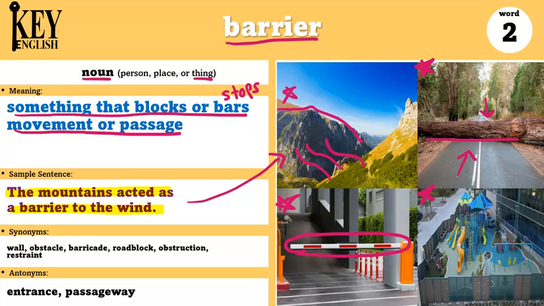So anytime you have something that is stopping things from going in or out easily, we can call that a barrier. Some synonyms are wall, obstacle, barricade, roadblock, obstruction, and restraint. Antonyms are entrance and passageway.